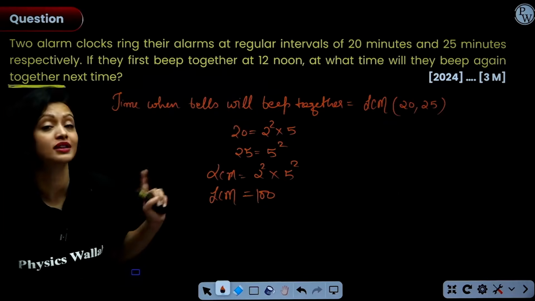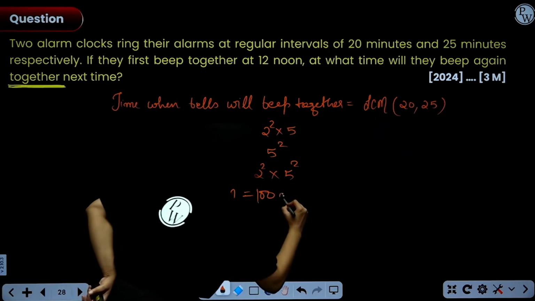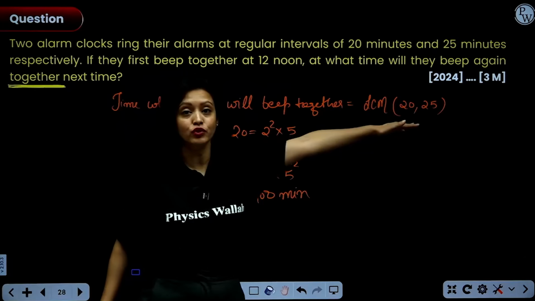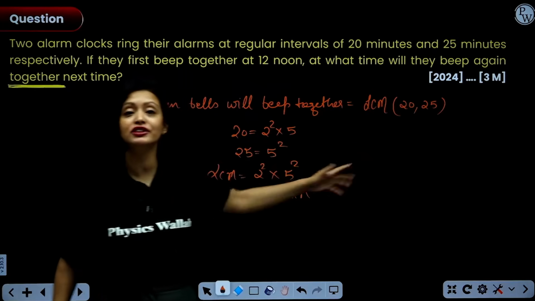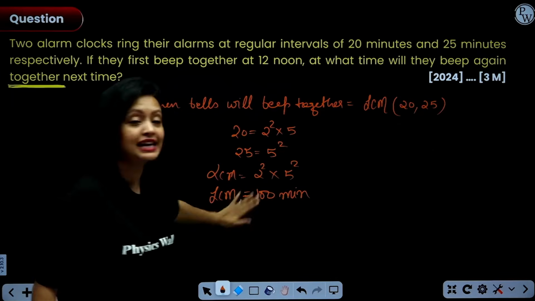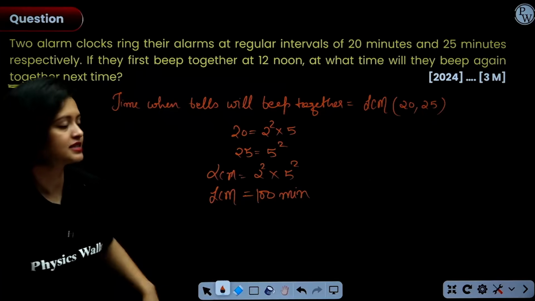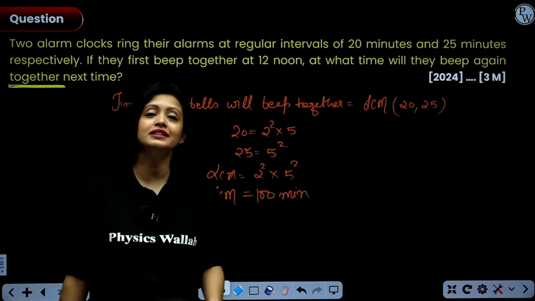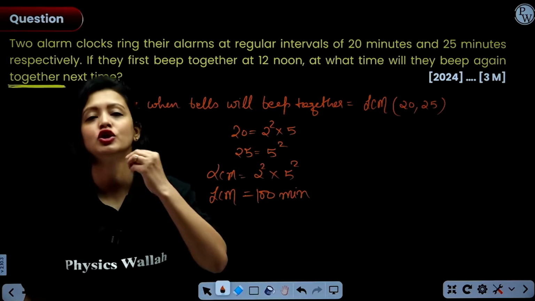Now, this is not the final answer. Here the unit of 100 is minutes, because 20 and 25 have their units as minutes. So the LCM obviously will come out in minutes. This means that after 100 minutes, the next bell will toll.